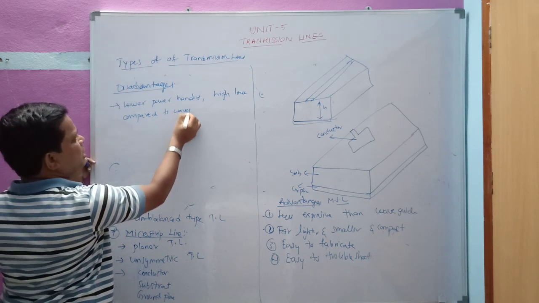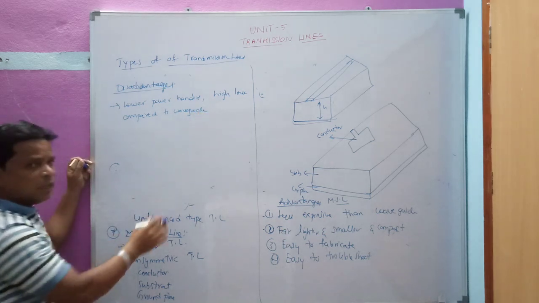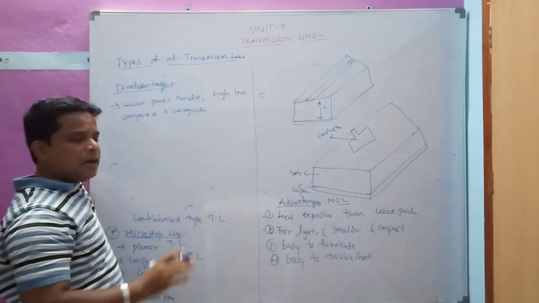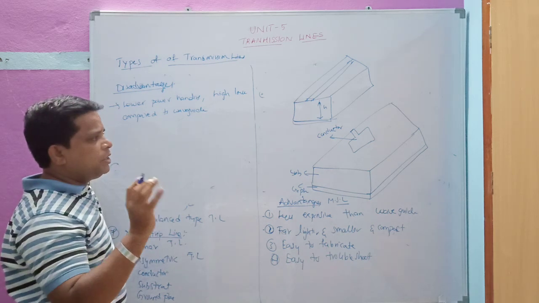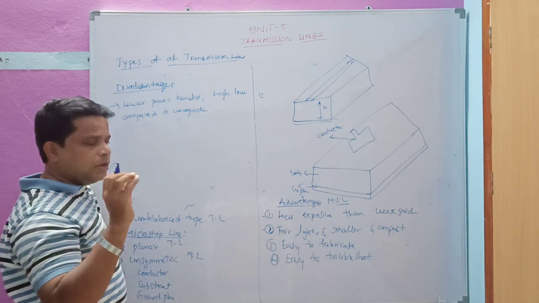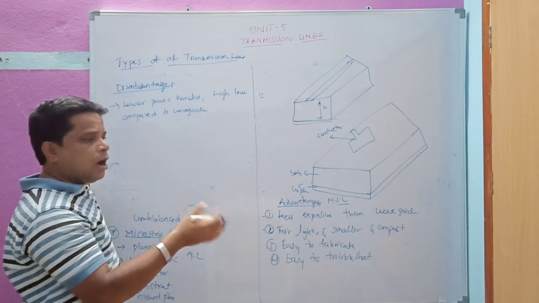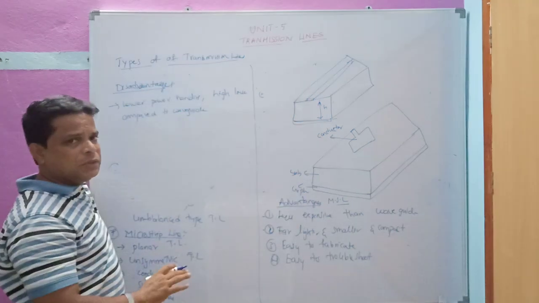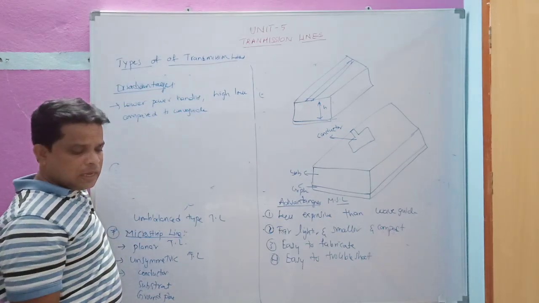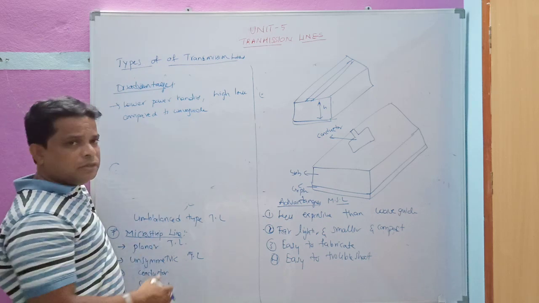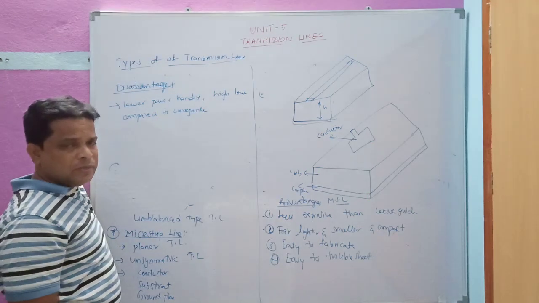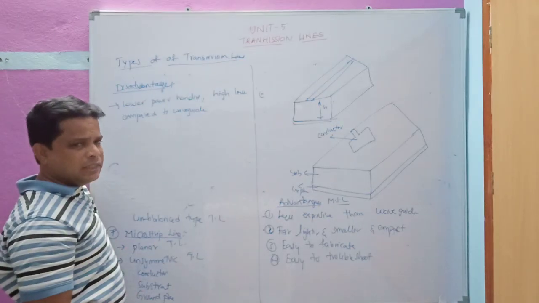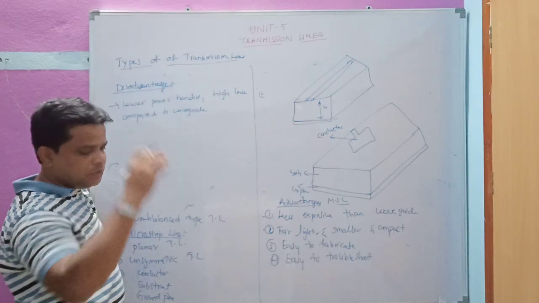So each one has its own advantages and disadvantages. We need to select a transmission line according to the criteria and requirements we have. If the power handling requirement is high, we should not use the microstrip line. We need to go for coaxial cable or waveguides, or else we can go for a wire line.